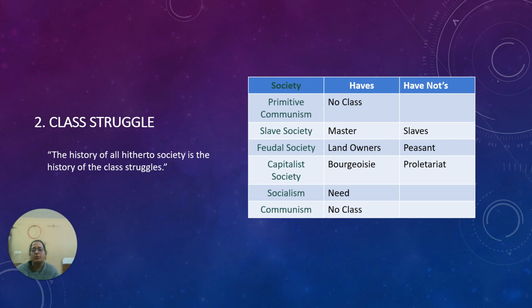So this was a brief introduction about the class struggle given by Karl Marx, and these were the critics and the contemporary changes that I have explained. The classical remains the same. There are haves and there are have-nots. Haves, owning the means of production and the resources, exploit the have-nots. And when there is a direct clash, there is a change in the form of society. That's it. Okay, let's move to the next slide.